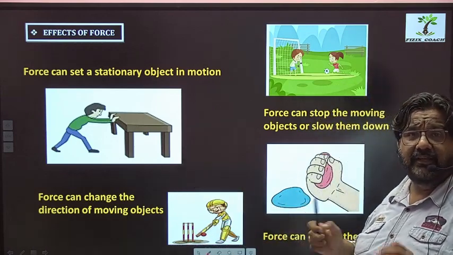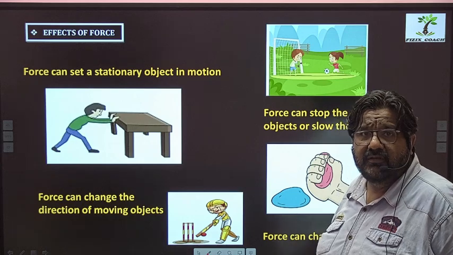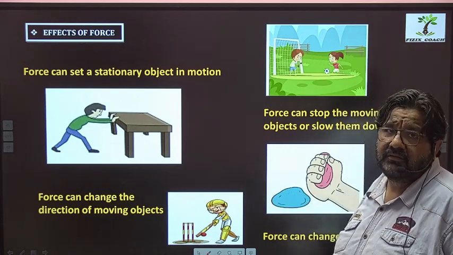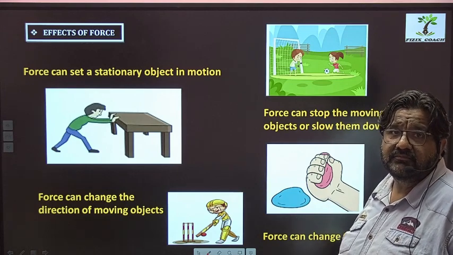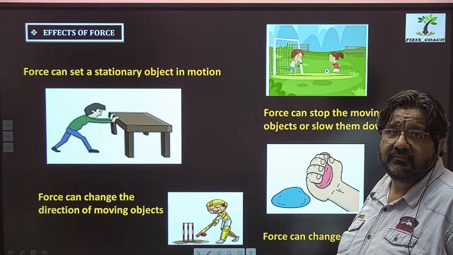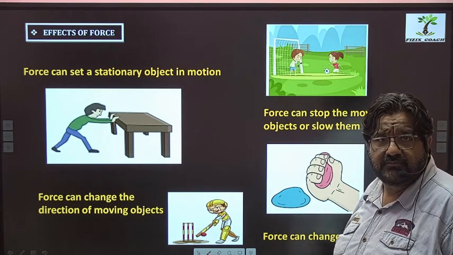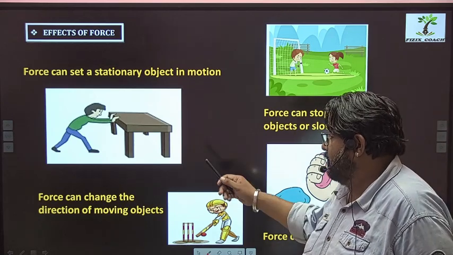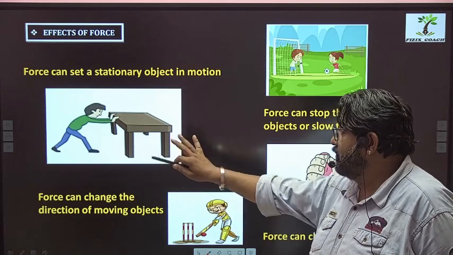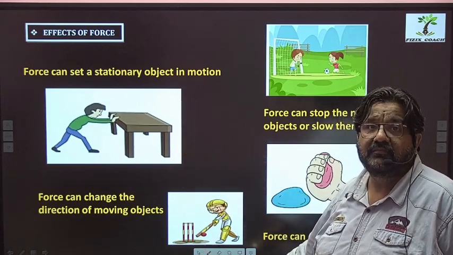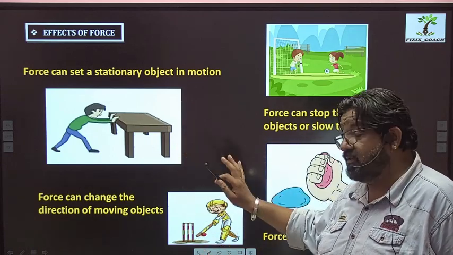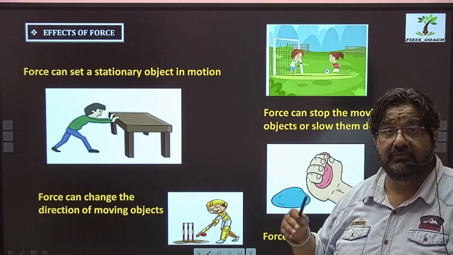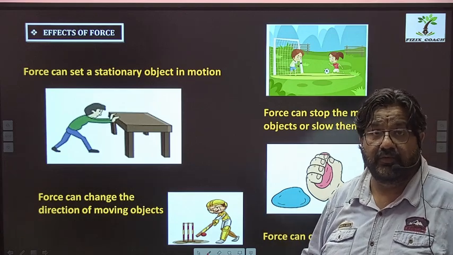So he is applying a force on this table, and if the table starts moving, then there is a change in speed, obviously, right? But one condition is there that no other force should be applied on it, right? If no other force is acting on it and he applies force, then the object will start moving.